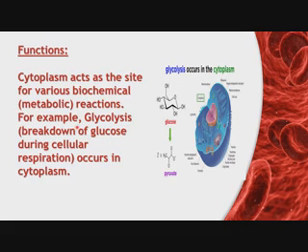Now one example is glycolysis. Glyco means glucose, lysis means breakdown. So it is the breakdown of glucose during cellular respiration. It means when a glucose molecule is broken down during the process of respiration, that process is called glycolysis, and it occurs in the cytoplasm. So look at this, glycolysis occurs in cytoplasm. So cytoplasm is the main basic site for biochemical reactions. So the process of glycolysis occurs in cytoplasm.